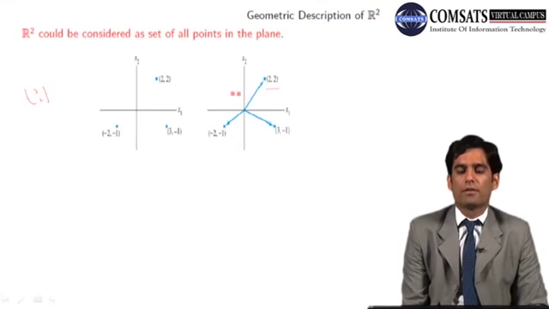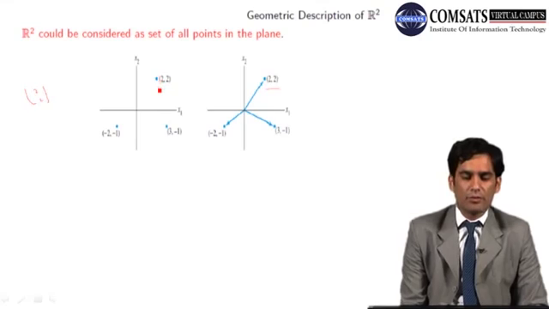For this position vector, you know that you get the x coordinate by taking a perpendicular on the x-axis, and 2 is in fact the distance of the origin from the foot of the perpendicular. This distance is 2. Similarly, take a perpendicular on the y-axis.